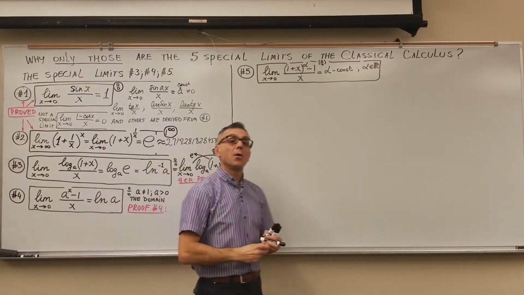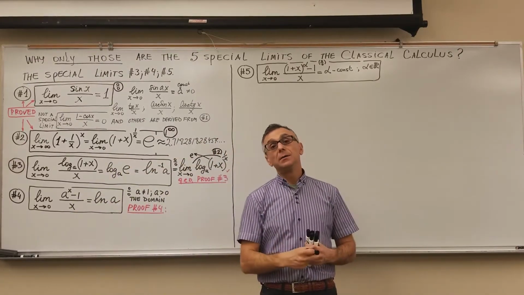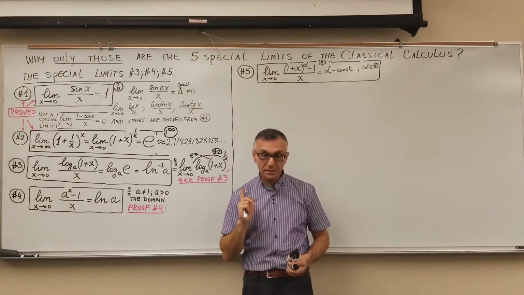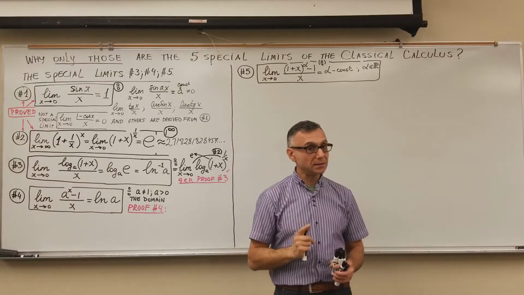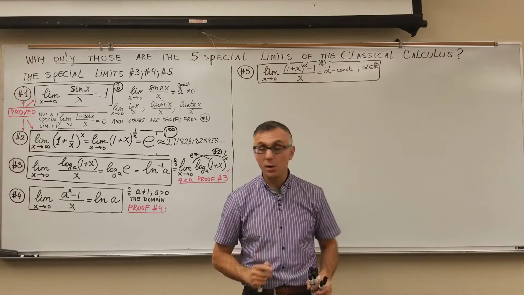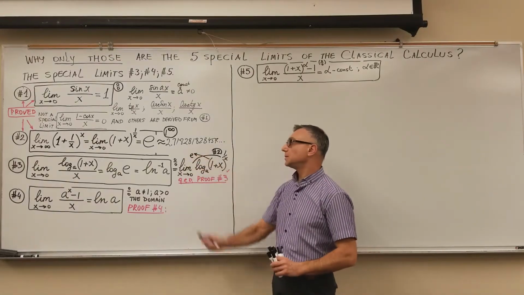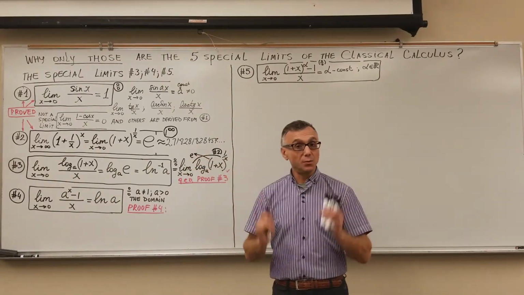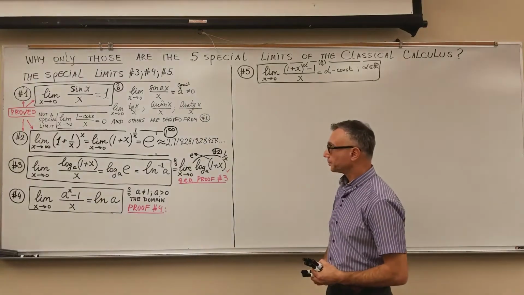This is called Euler's number, not Euler's constant, because Euler's constant is another value.